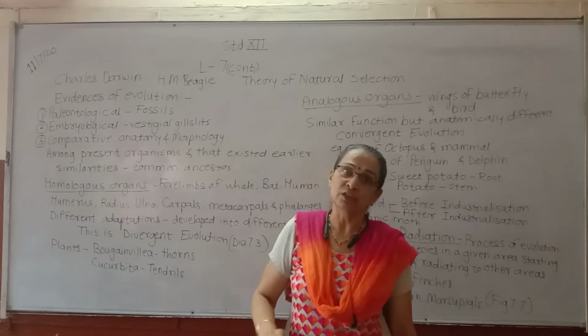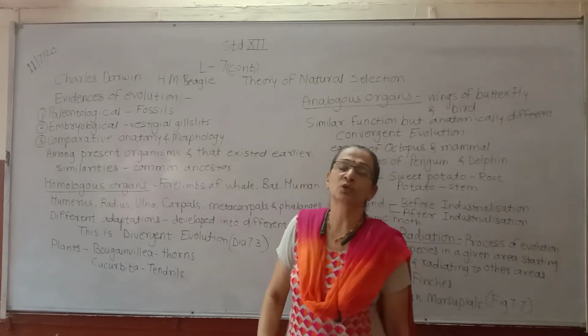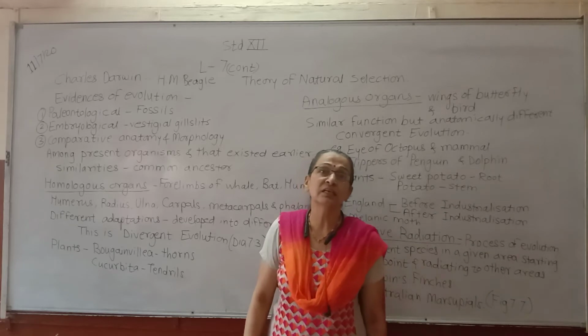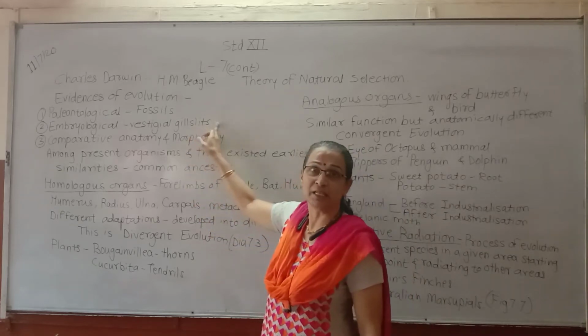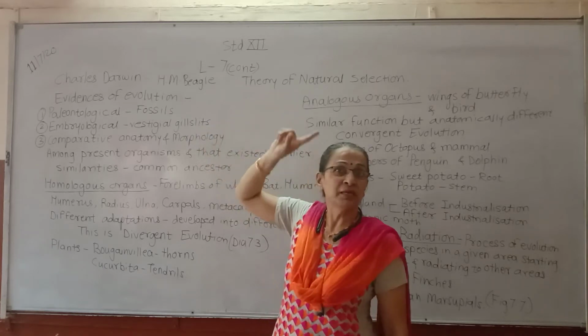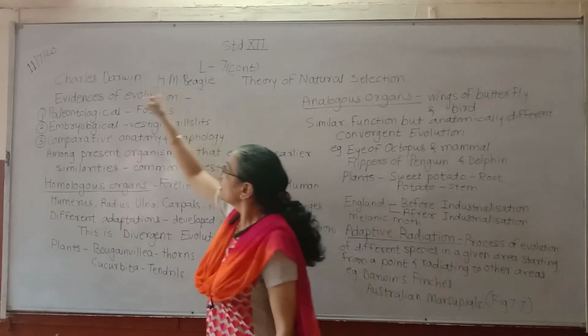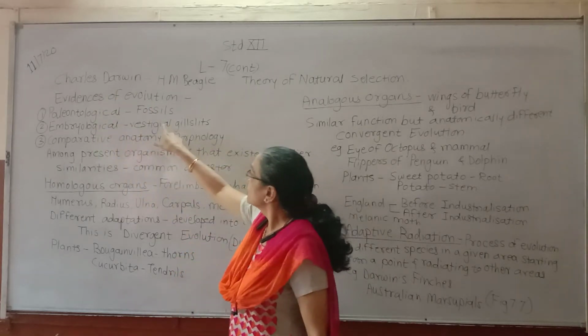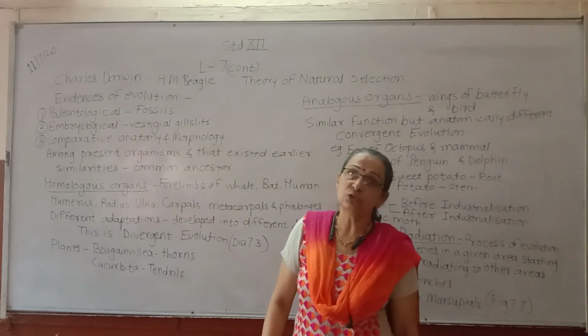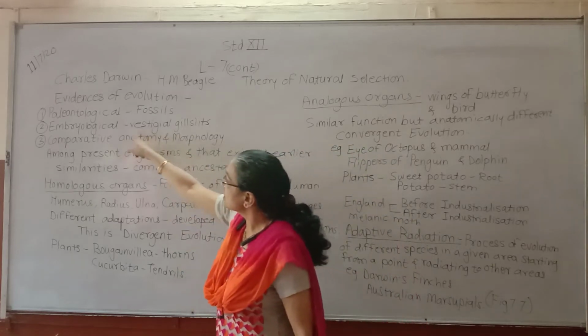In all the vertebrates, during embryological development, vestigial gill slits are found, but these are not found in the adult animals. Though the adult animal does not have gill slits, still during the embryological development the gill slits are seen. So this is the second.